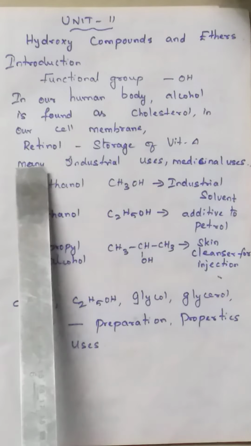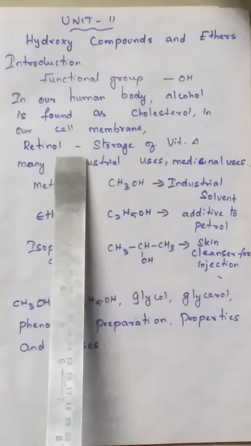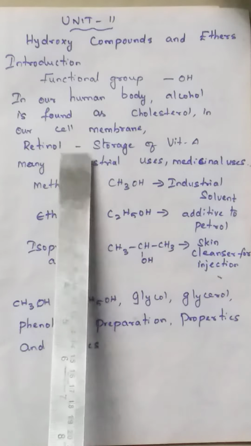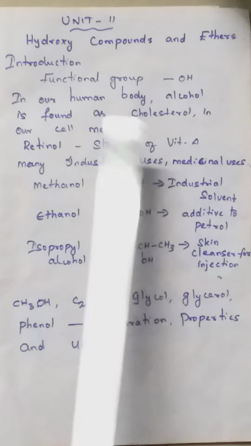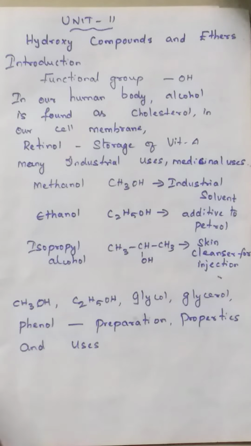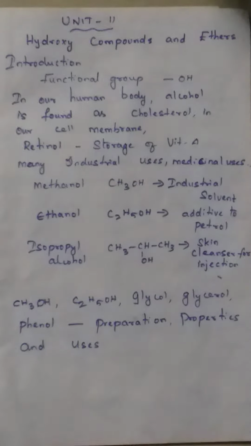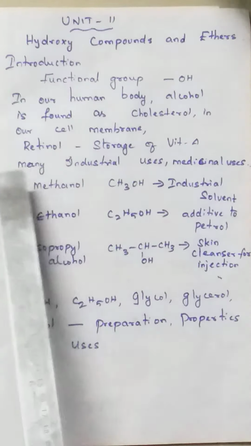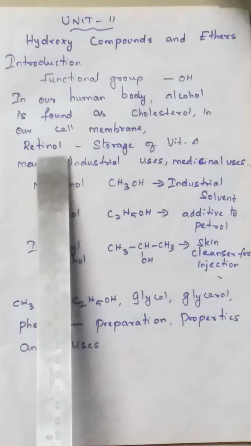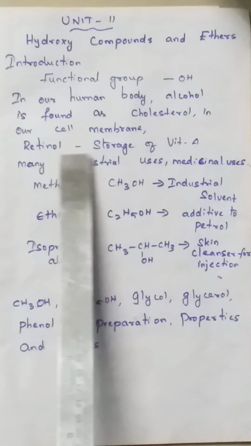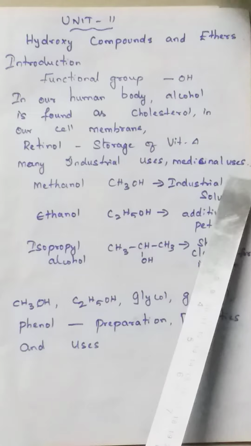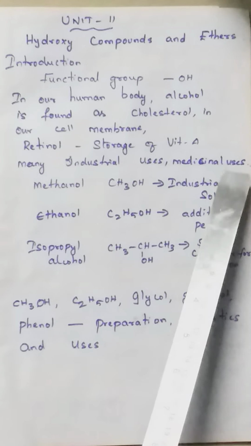Another example is retinol. Here also the OH, the alcohol, is the functional group. Retinol is the storage form of vitamin A, and we know vitamin A finds application in the proper functioning of our eyes. So these two, cholesterol as well as retinol, have biological importance in the human body. But many hydroxy compounds are also used industrially as well as medicinally.